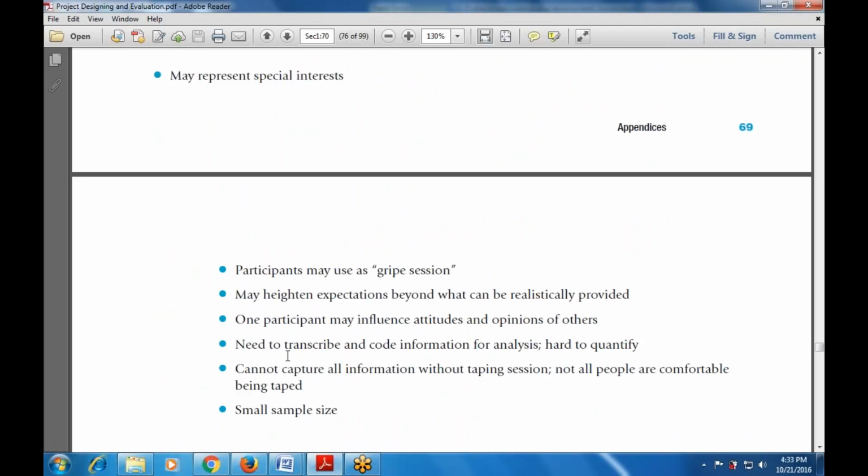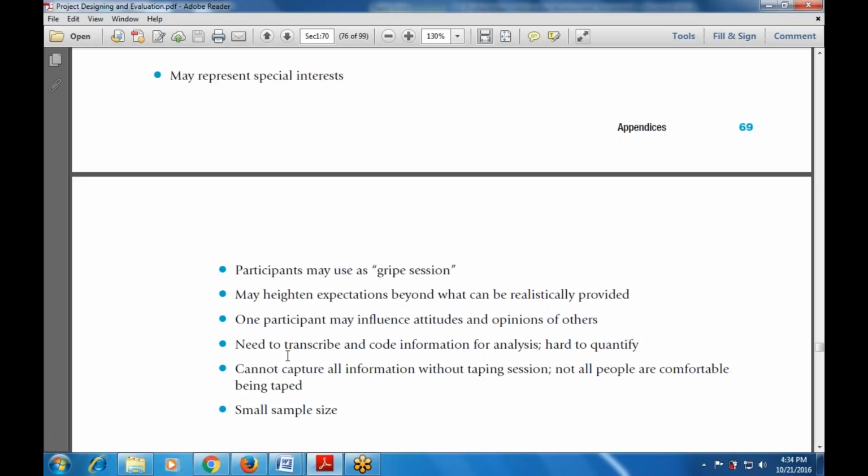Gripe session in the sense that it is available for the usage of the relevant codes, whatever the code that is available for this, and may also heighten the expectations beyond what can be realistically provided. So whatever the code that is provided over here, that code will be carried out with the concerned data. And that code will be very useful in the concerned department, and we need to transcribe the code information for the analysis of the data that is required.